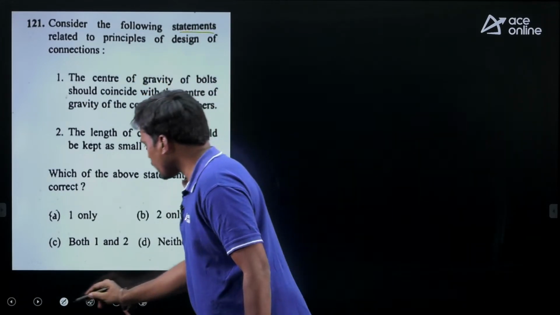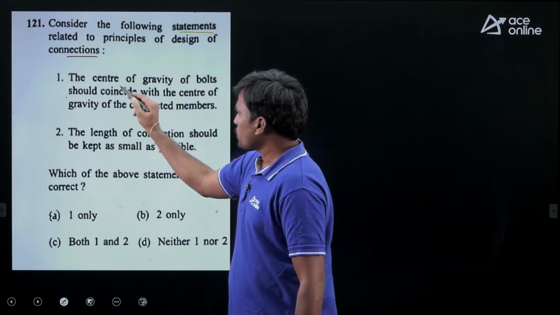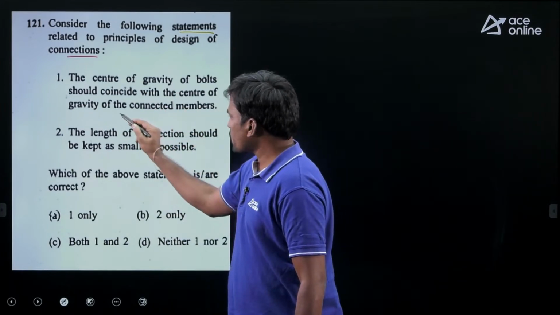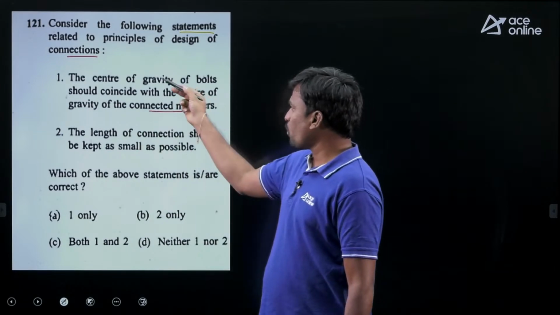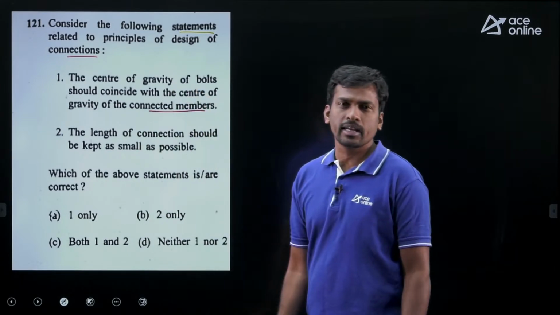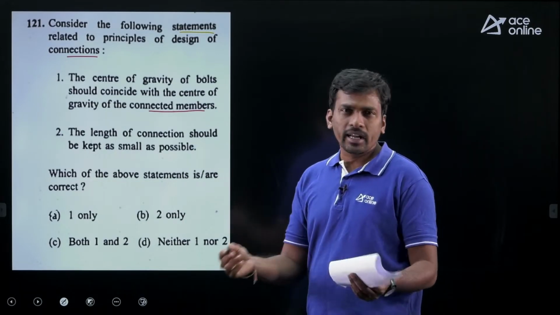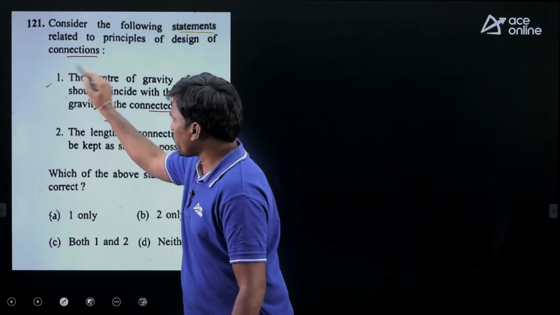Right. Next question. Consider the following statements related to principle of design of connection. First one, the center of gravity of bolt should coincide with the center of gravity of connected member. Yes, if they coincide, then eccentricity is 0. If eccentricity is 0, then there is no reduction in the strength of member because there are no bending stresses. Yes, one is correct.